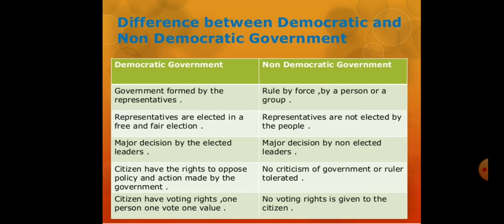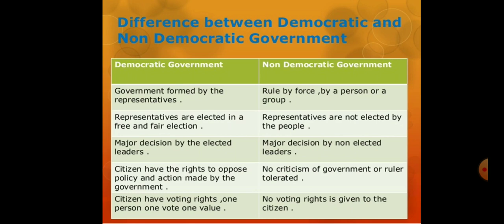Democratic government is formed by representatives, and representatives are elected in a free and fair election. Major decisions are made by the elected leaders. Citizens have the right to oppose policies and actions made by the government. Citizens have voting rights, one person, one vote, one value. These are all the important features that we already discussed. This is the feature of a democratic government.